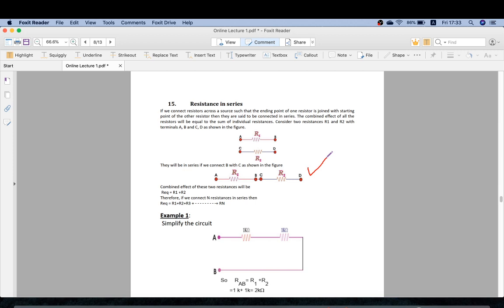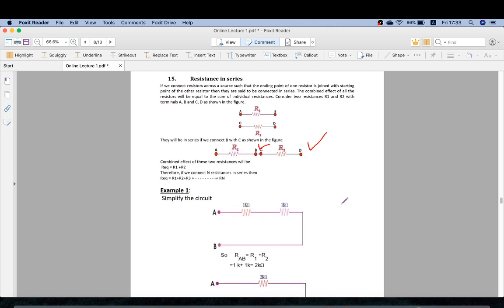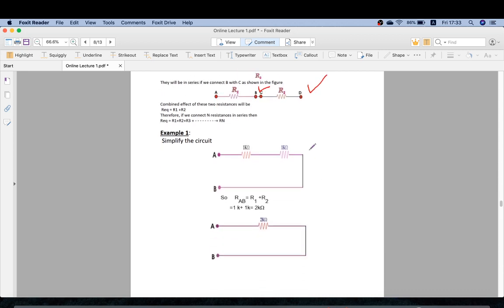If we connect resistances across a source such that the end point of one resistor is joined with the starting point of another resistor, then we say that they are in series. Here both resistances are joined in series. Now let's do an example for this series. For example, this is a circuit. Till now, whatever we did in KVL and KCL, we just solved the circuits, but after doing this we can simplify the circuits more and then solve the circuit.